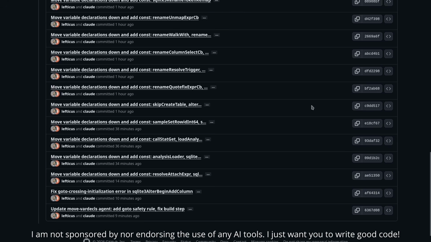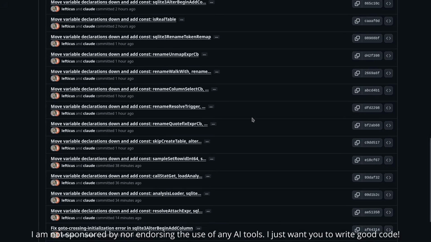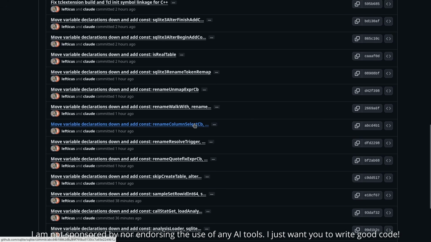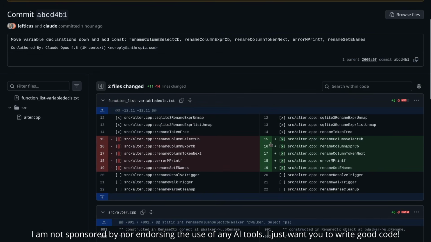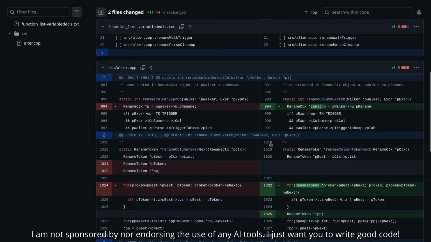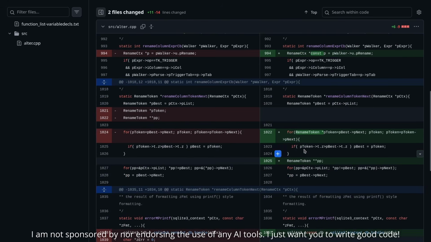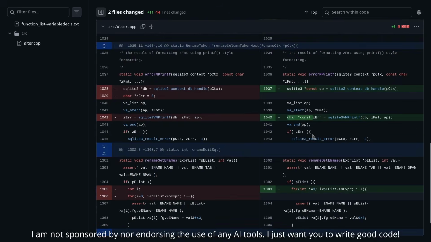Back to this thing that is making a change approximately every 5 minutes. We can click on one of these things and see, okay, those are the 5 functions that it processed on this particular iteration. It was able to make some variables const. It was able to push some variables further down so that they could be declared only when they could be initialized. We don't have to do this kind of thing, which just makes more cognitive load on the human. Oh, it's a character pointer. Oh, I'm assigning it down here. No, just make it a const character pointer. Anyhow, that is the idea.